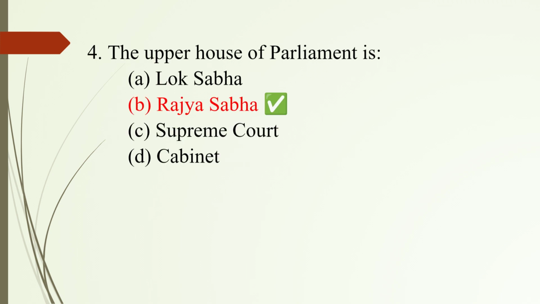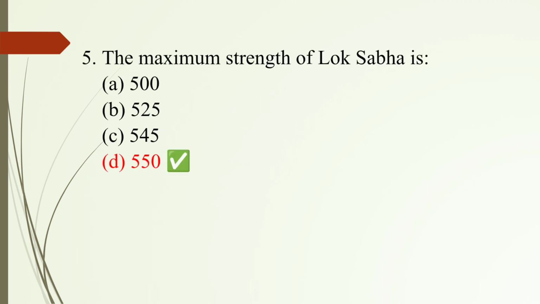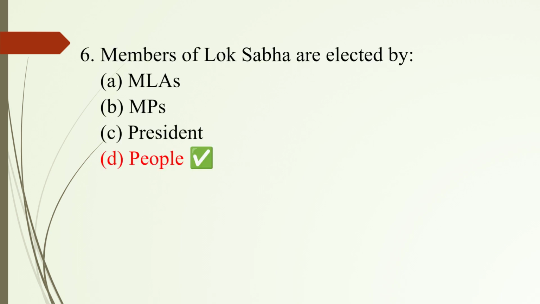Question number 4. The upper house of the Parliament is? Answer B. Rajya Sabha. Question number 5. The maximum strength of Lok Sabha is? Answer D. 550. Question number 6. Members of Lok Sabha are elected by? Answer D. People.